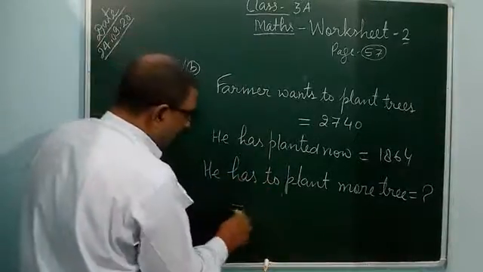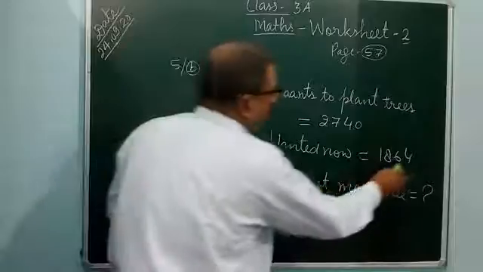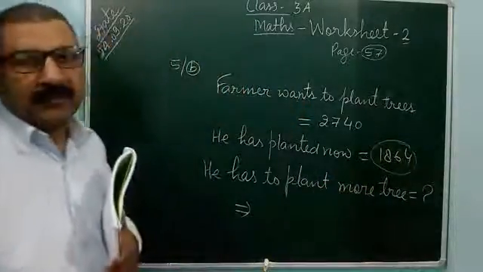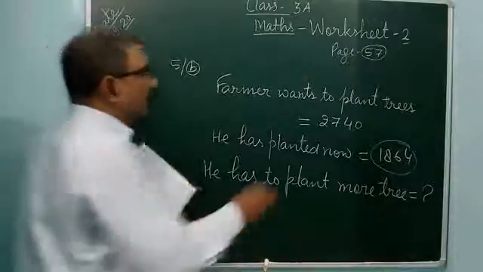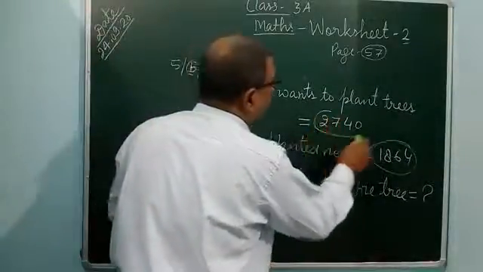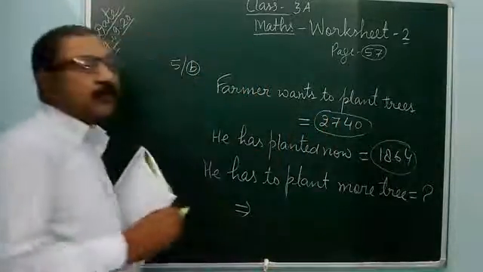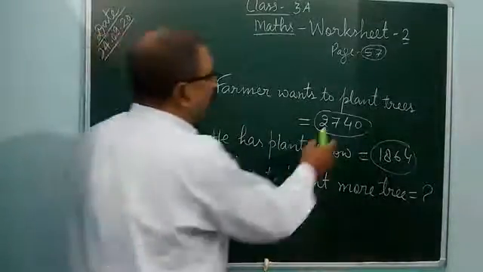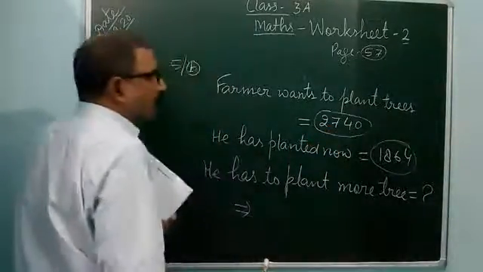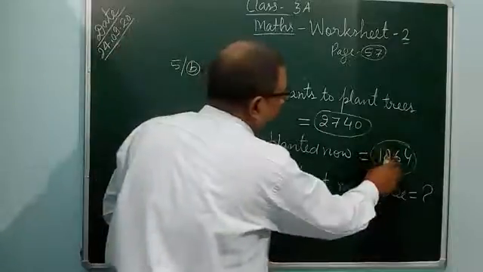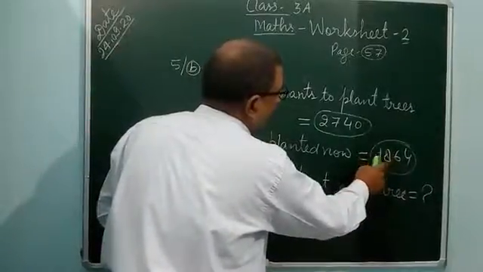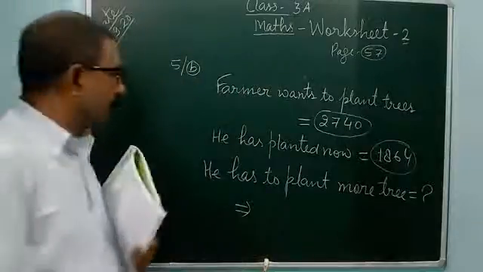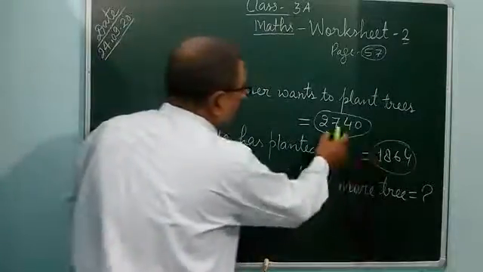After that, you can subtract this planted tree. This is 1,864, he has planted. So from the total trees, his aim is to plant 2,740 trees. From the total trees he has aimed to plant, you can subtract the planted trees. 1,864 trees have been planted. So you can subtract from this one.